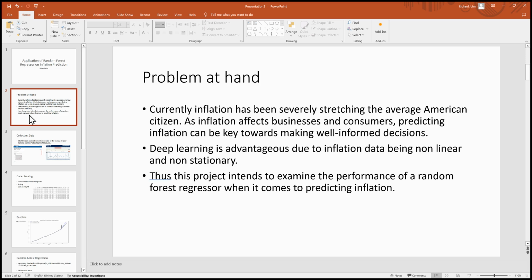Now, deep learning in our situation, when it comes to predicting inflation, can be advantageous due to the fact that inflation data typically has a nonlinear and non-stationary form. Thus, our project intends to examine the performance of a random forest regression model when it comes to predicting inflation.